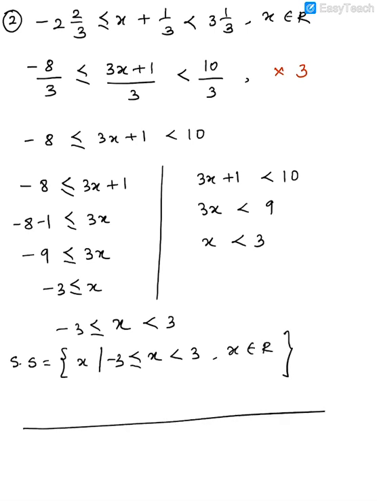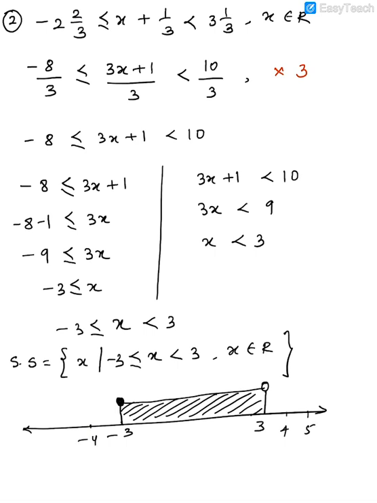How to make a number line now, guys? So we will make a first lollipop, like a dark circle on minus 3 and a hollow circle on 3. Again join them, and look, you need to do this shading out here. But you will have to mark the numbers before and later also. So minus 4, minus 5, and in between also. So it will be minus 2, minus 1, 0, 1 and 2.